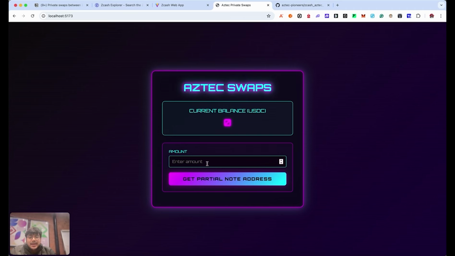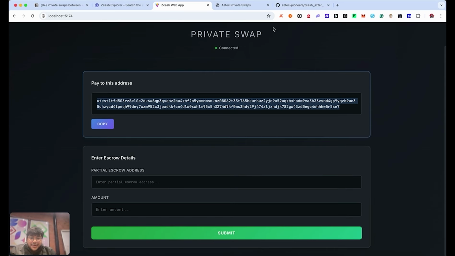I will say, okay, let me just create a partial node. So I will come here and create a partial node. It's creating a partial node on Aztec for Alice, or for example here me, to be able to use in this specific scenario.